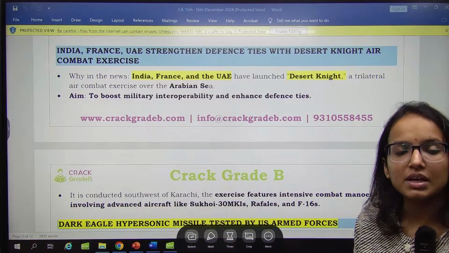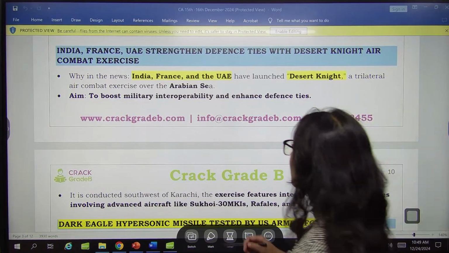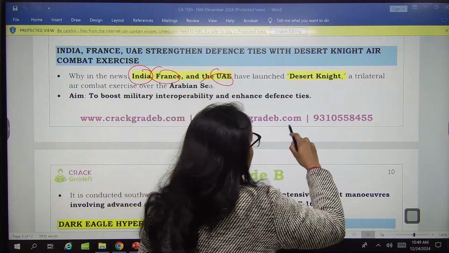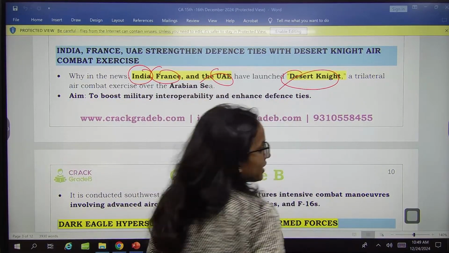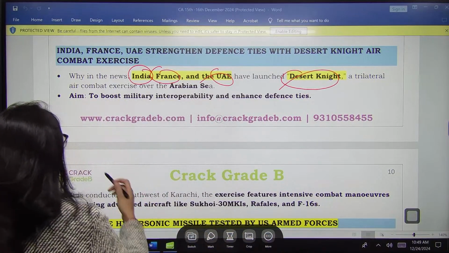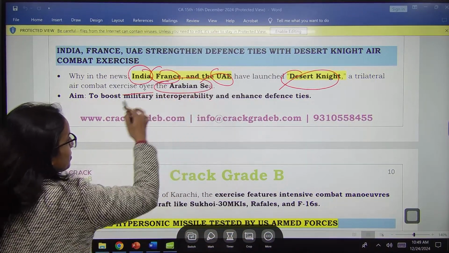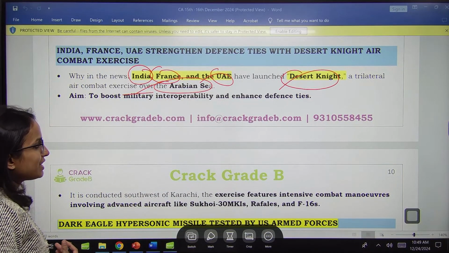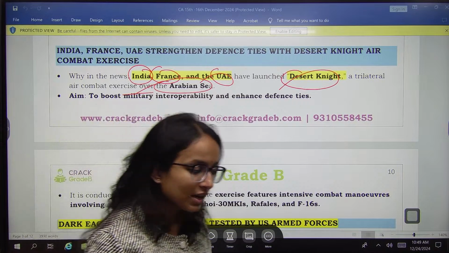Recently, 3 countries, India, France and UAE, have launched Desert Night. What is this? Because 3 countries are there, it is a trilateral air combat exercise over the Arabian Sea to boost their military interoperability and enhance defense ties.